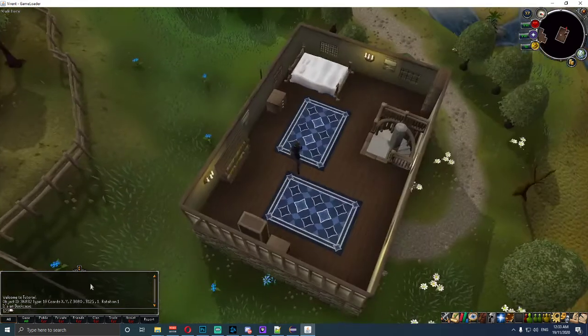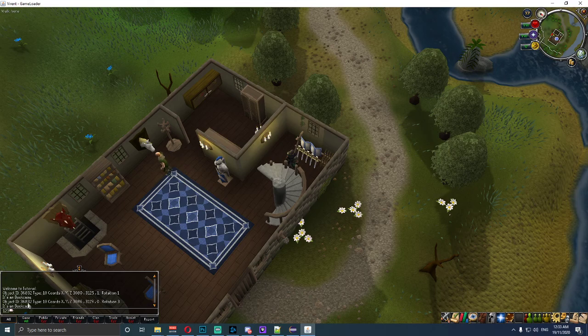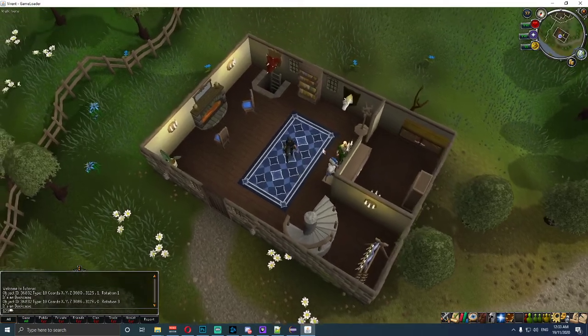If we right click on that, 36832, and that's the coordinates, right? If we go down here and right click on this, it says the same sort of stuff, different coordinates. That's why I said you have to set specific coordinates. Now I could have chosen either one to get this to work.